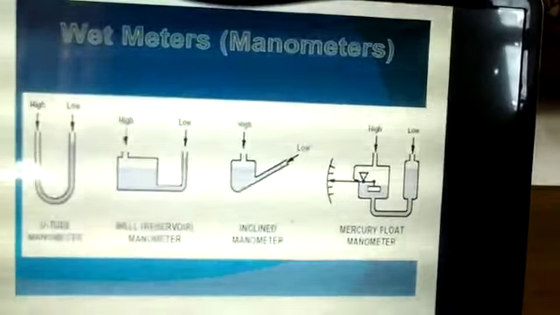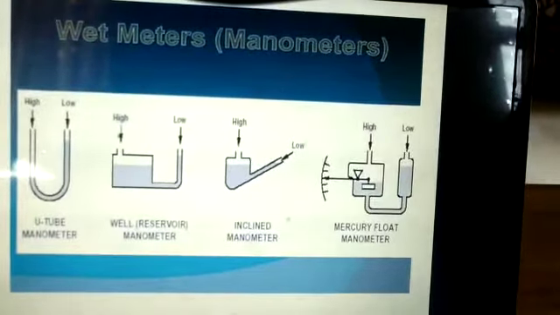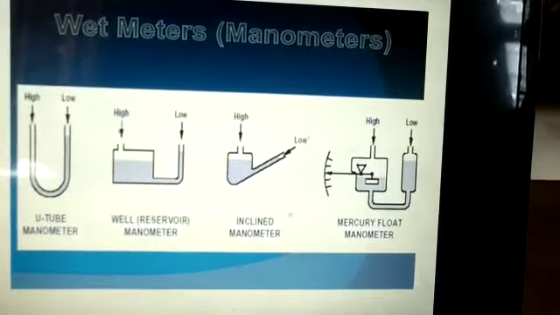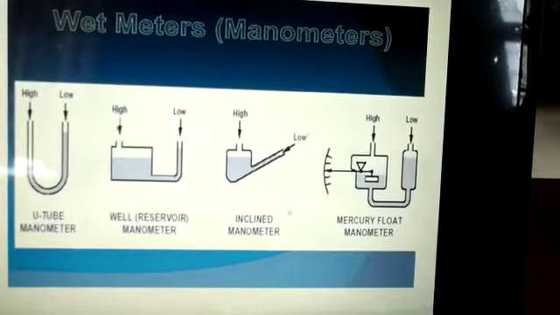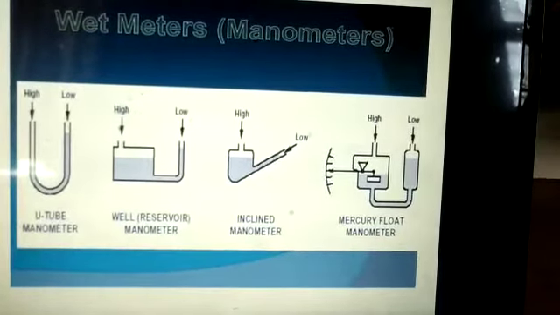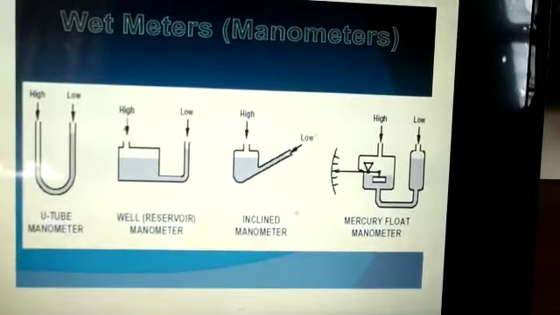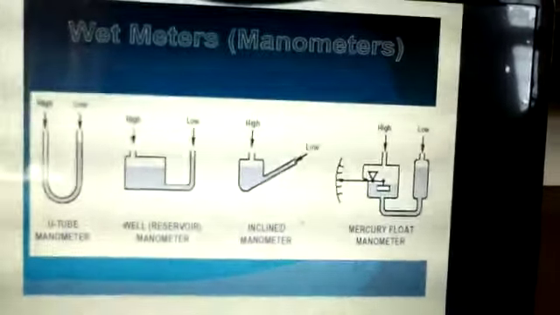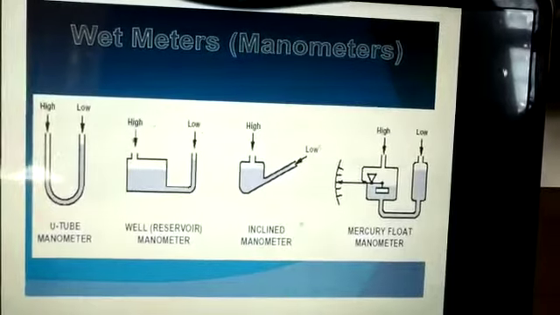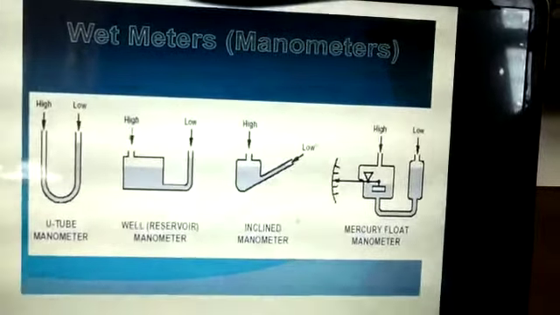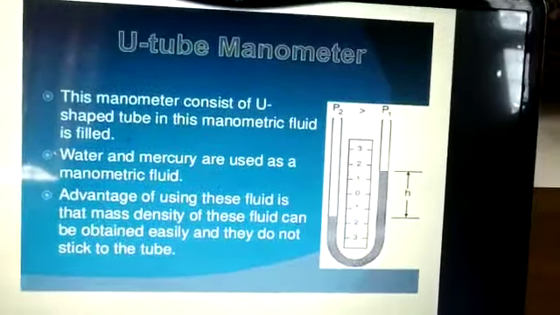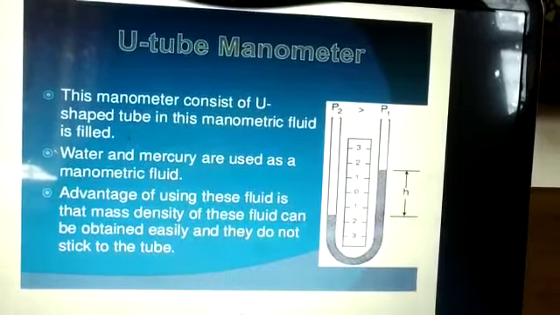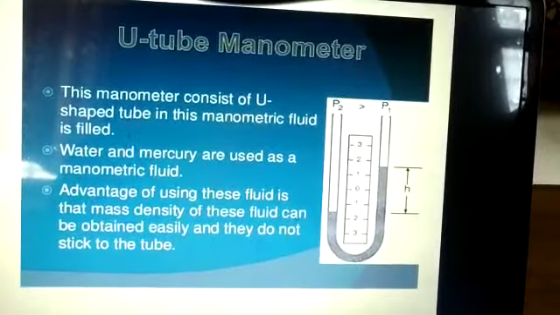First we go to the manometers. In a manometer, different types of systems are used: U type, well type, inclined, or mercury float manometer. It has two ends. The U type manometer consists of a U-shaped tube in which fluid is filled.